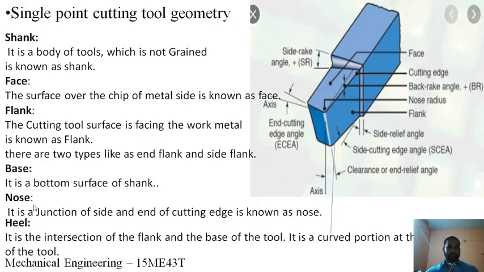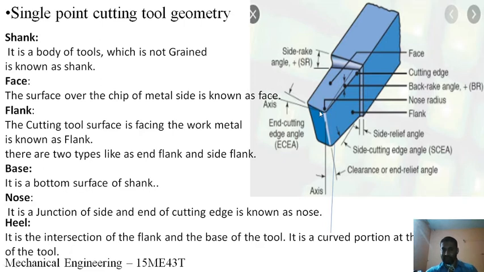So nose. The nose is the junction of the side and end cutting edge. So this is the side cutting edge, and this is the end cutting edge. This is the end cutting edge and this is the side cutting edge. The junction where these two cutting edges join is called the nose. You can see here the nose.